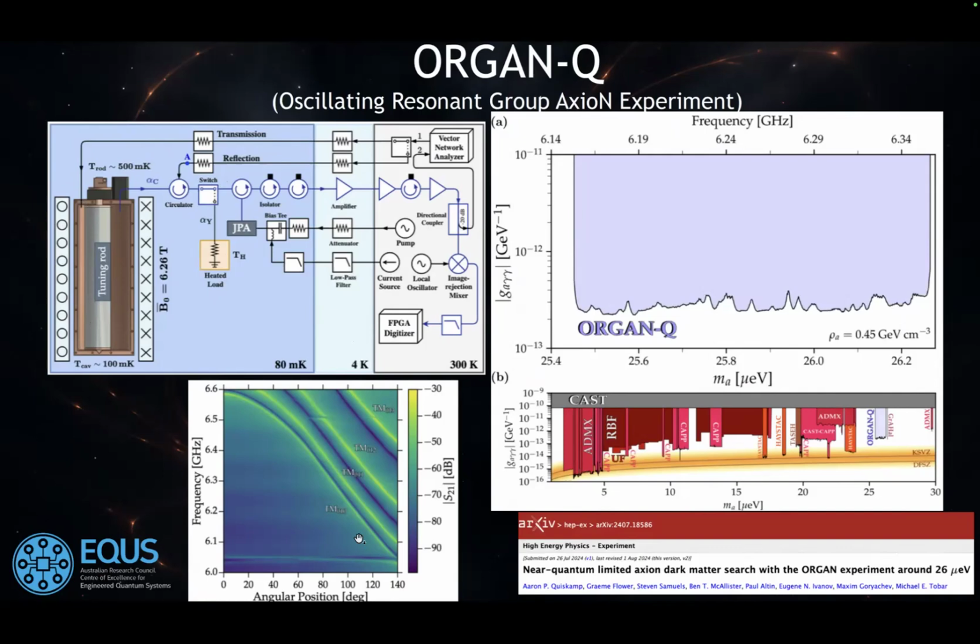So on this plot, you can see that we managed to design our cavities with a very clean spectrum, because if we have interaction with other modes, typically you will get lots of points where you lose sensitivity. In our case, it's very nice, and we keep putting bounds on axions in the higher mass range. So we are here, and we are higher than anyone else in the field.